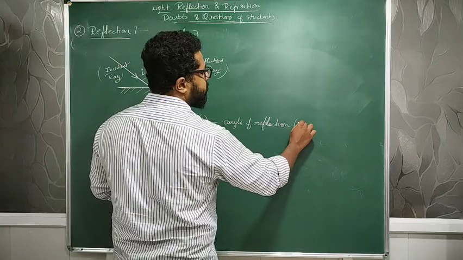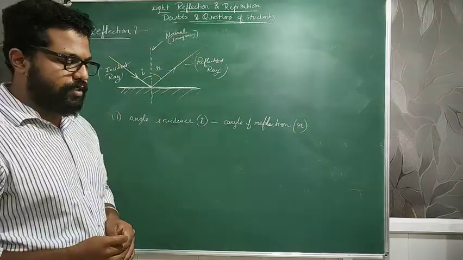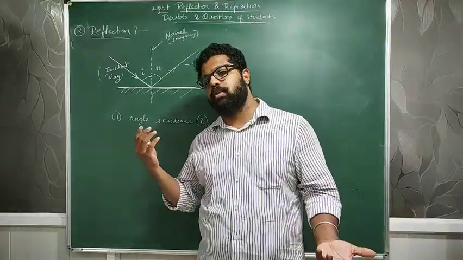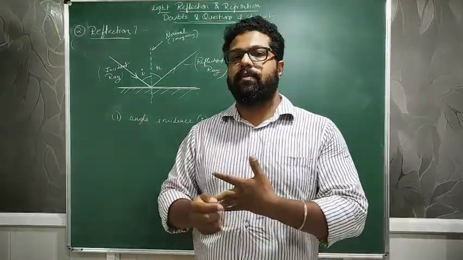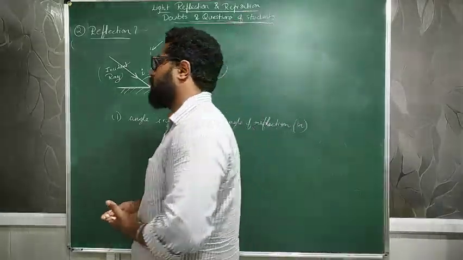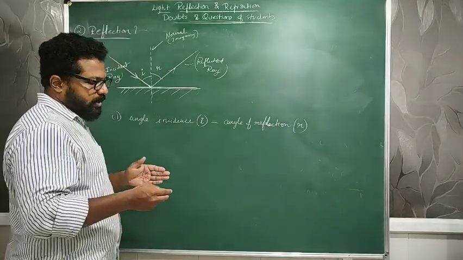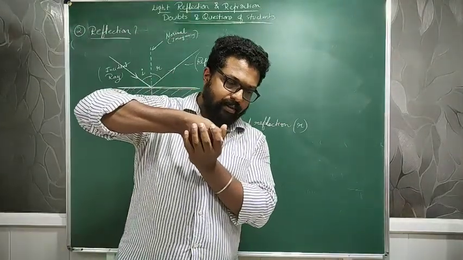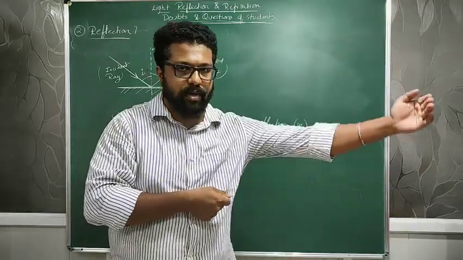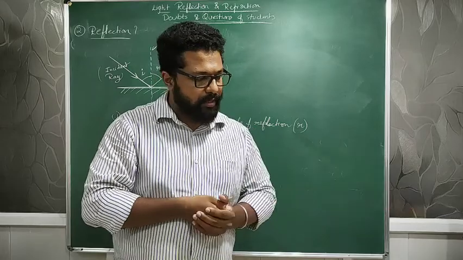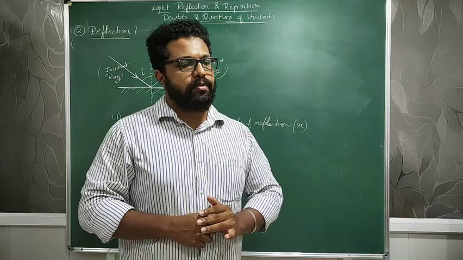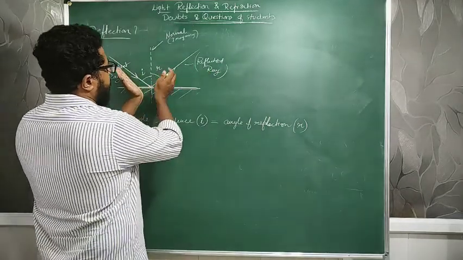So this is the first law of reflection, which says that the angle of incidence of an incident ray with respect to the normal, that is the imaginary normal, is always equal to the angle of reflection with respect to the same normal. What it actually means is, with whatever angle I point the light, it will reflect back at the same angle with respect to the same normal. So this bending depends on that.